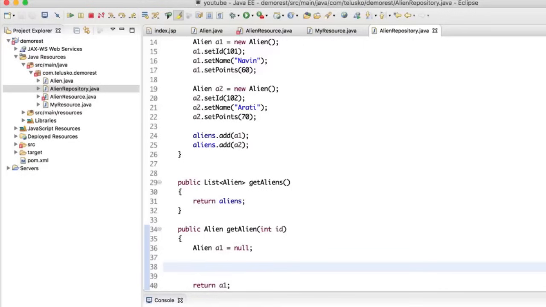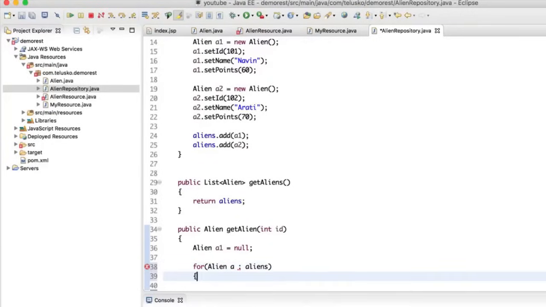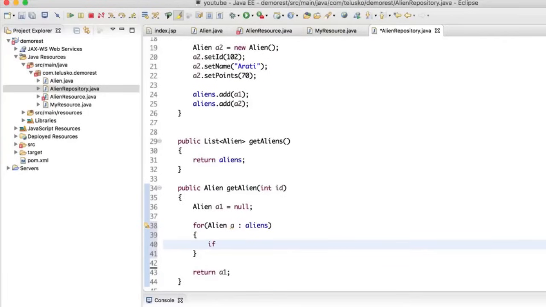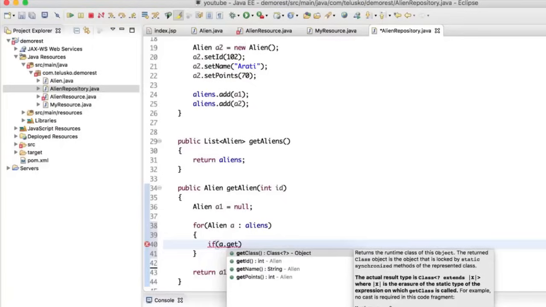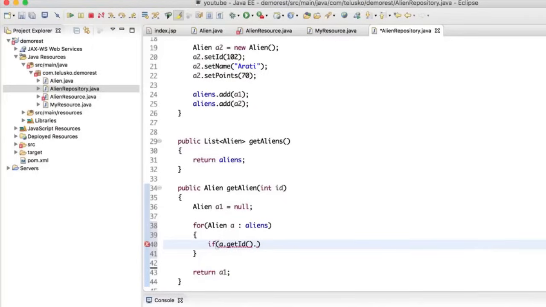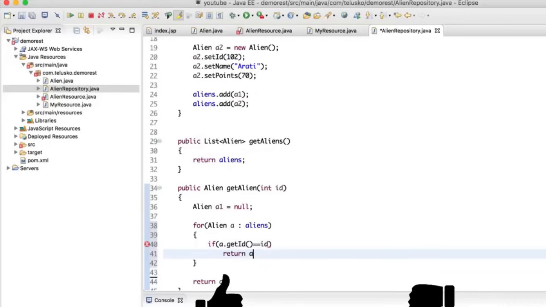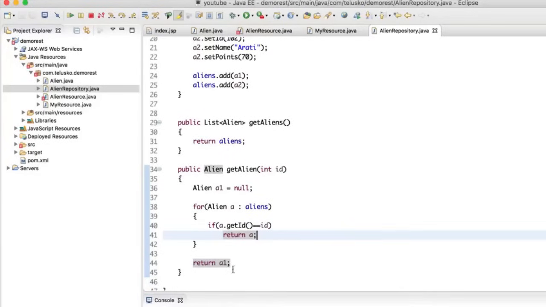So what you have to do is run a for loop. We'll say Alien a colon, and we will refer this to the alien list, which is aliens, and you will run the loop and check if a.getId() is equal to id, in that case return a, right? So now it doesn't matter what we are returning here. In fact, we don't even need this thing, but yeah, we have to return something, right?